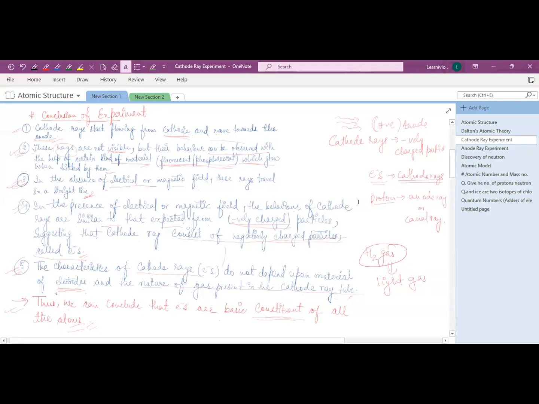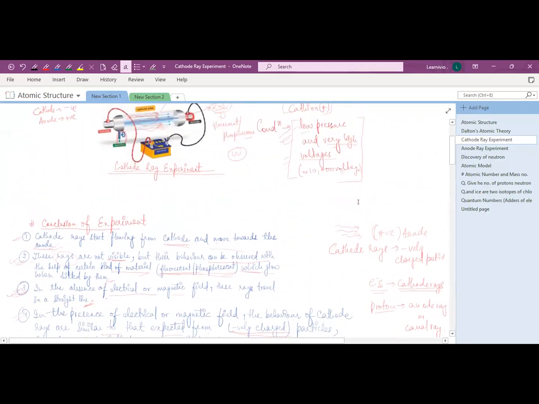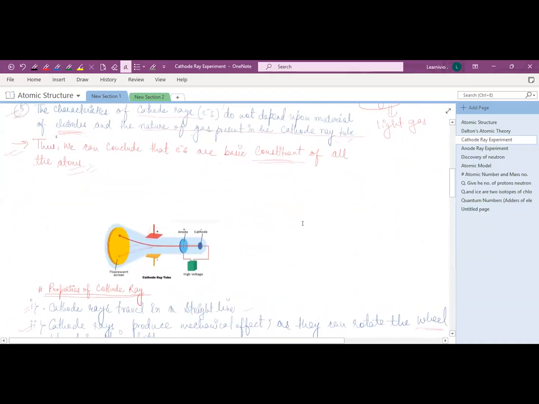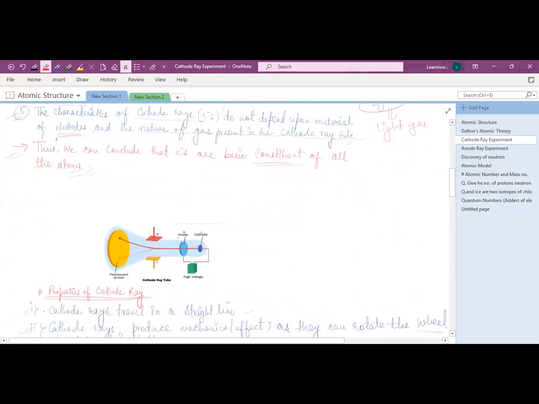J.J. Thomson did the same experiment in the presence of an electrical or magnetic field, right? When he applied the electrical field, see over here. So when he applied this electrical field, what he observed: in the absence of an electrical or magnetic field, the cathode ray was traveling in a straight line, right?